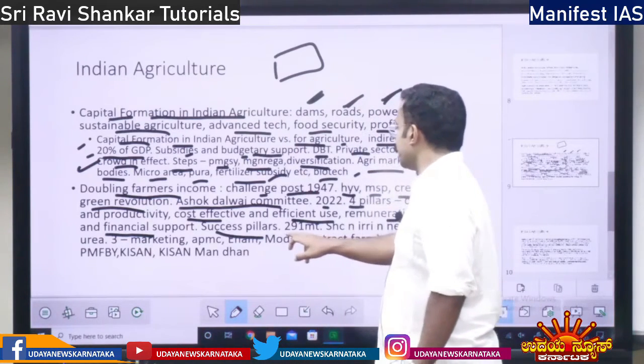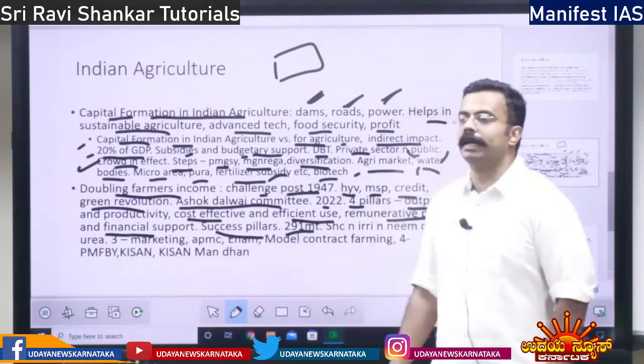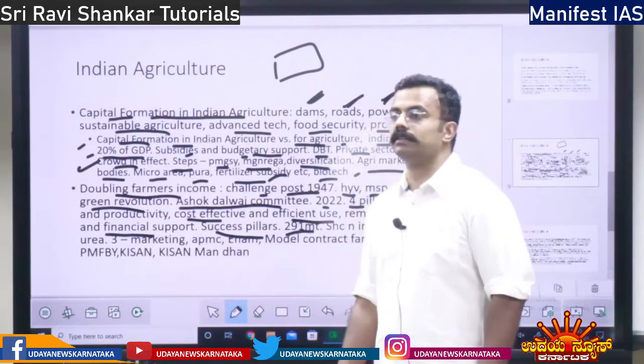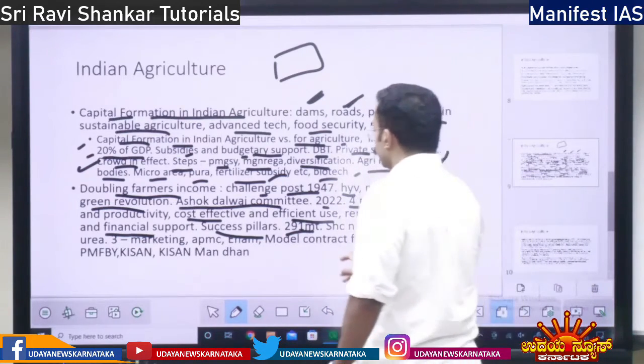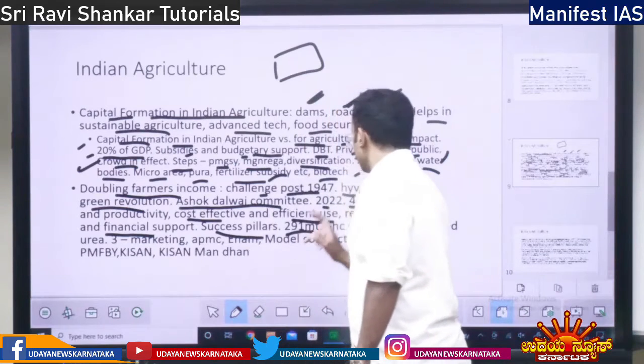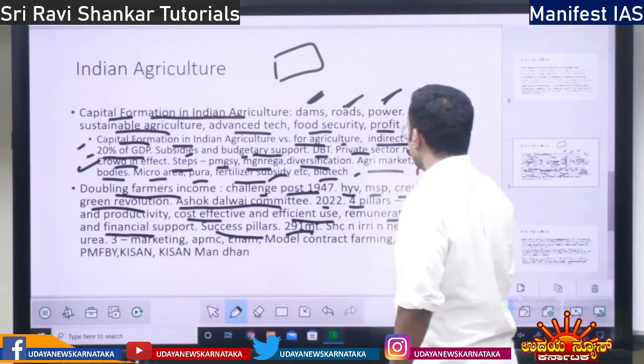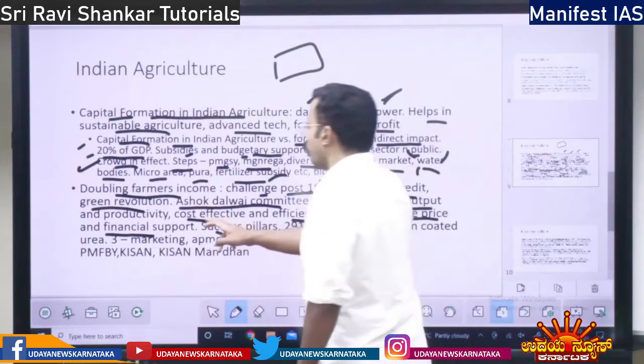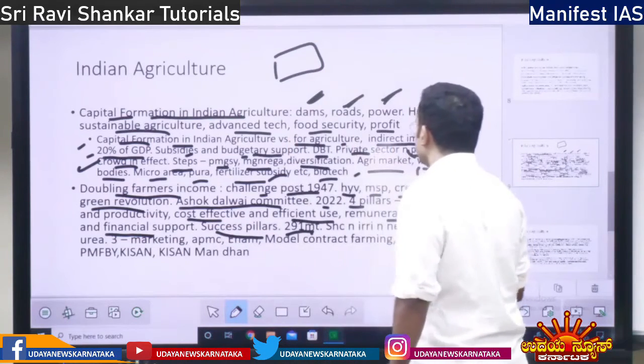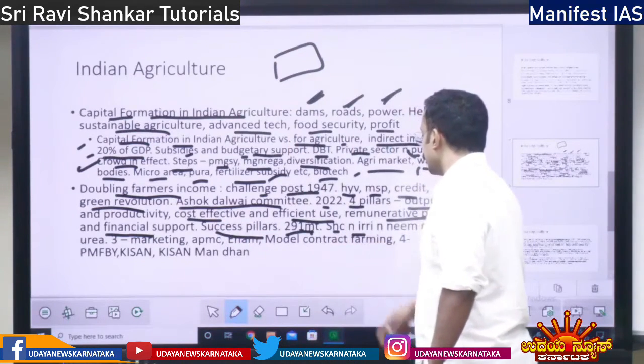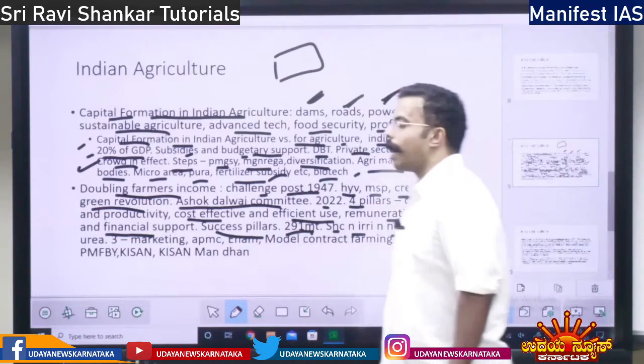So he says to increase output, we have to increase the output to 291 million metric tons. That is goal number 1, pillar 1. Then with respect to cost effectiveness, he says soil health card, irrigation and neem coated urea.